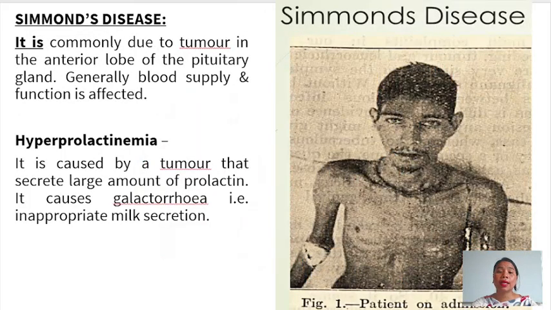The next is Simmonds disease. It is commonly due to a tumor in the anterior lobe of the pituitary gland. Generally, the blood supply and also the function is affected in case of Simmonds disease.